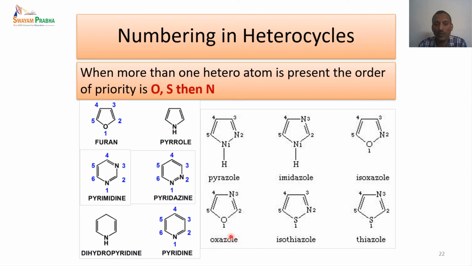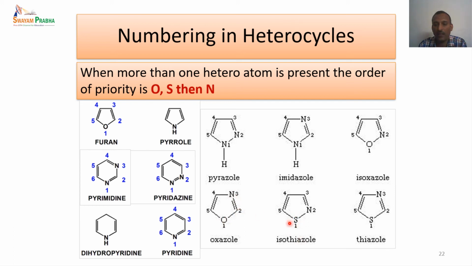In the same way, if you look at this compound, this oxygen has the lowest number. If you go in this clockwise direction, 1, 2, 3, 4, the number that the nitrogen gets is 4. But if you go in the counterclockwise direction, the nitrogen gets the number 3. So the least number should be given to the next heteroatom. So the numbering is given as 1, 2, 3.